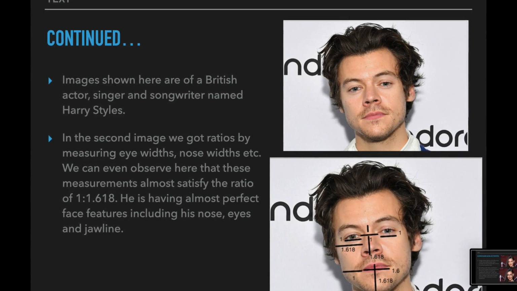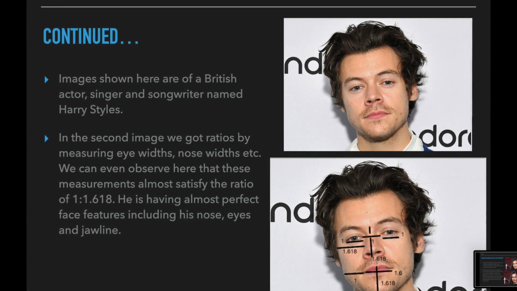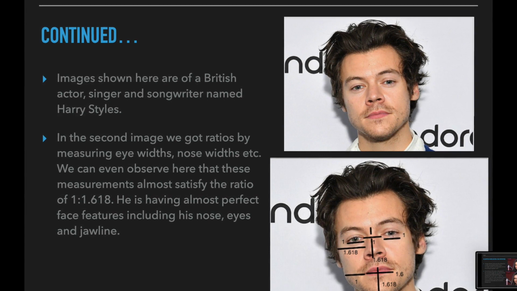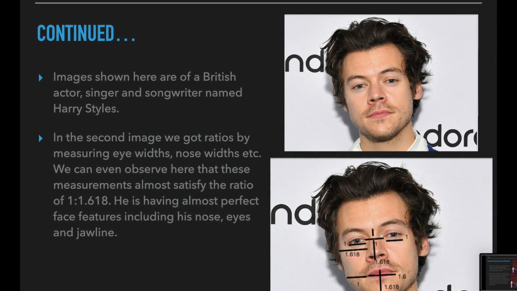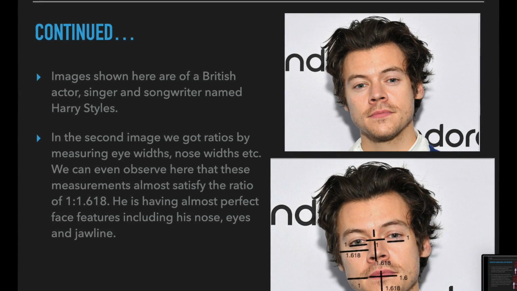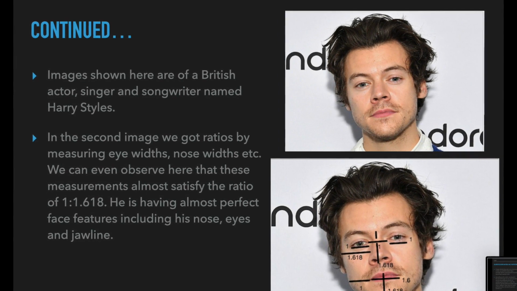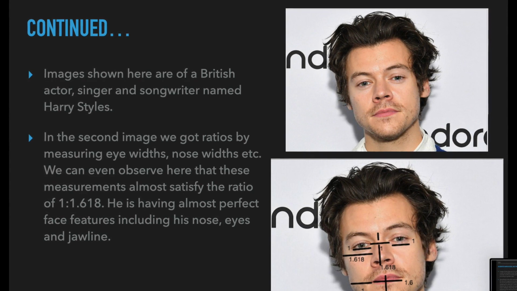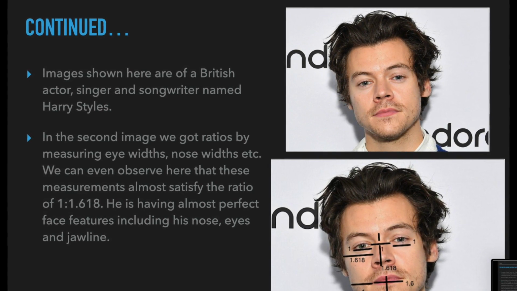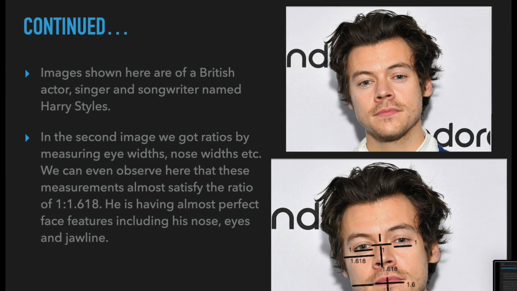Looking at the second image, eye widths are 1, the ratio from his nose to the outer cheek is 1.618, the ratio of upper lip to the chin is 1.618, and his lip width is approximately 1.6. So he has almost perfect face features, including his nose, eyes, and jawline.